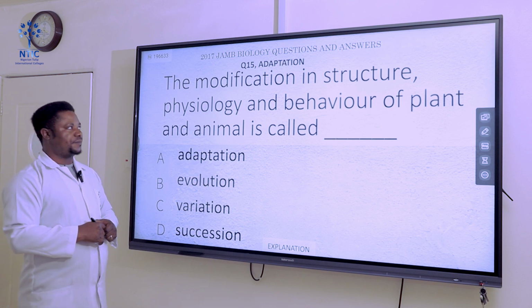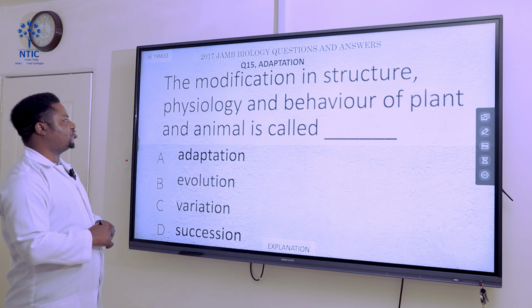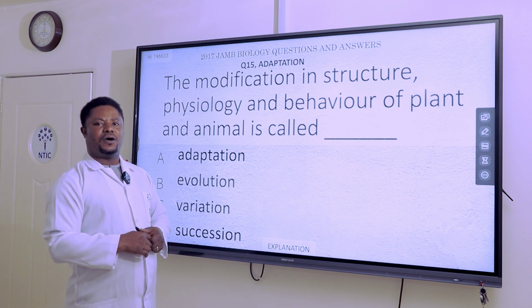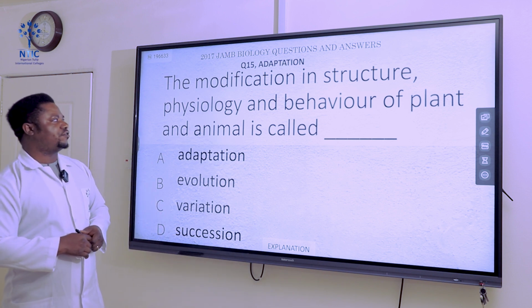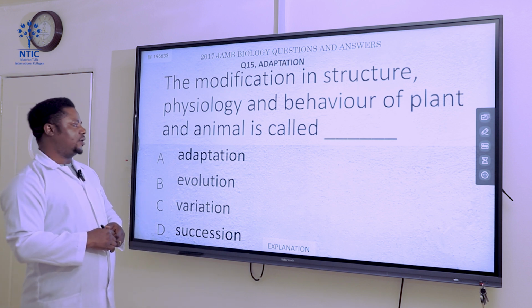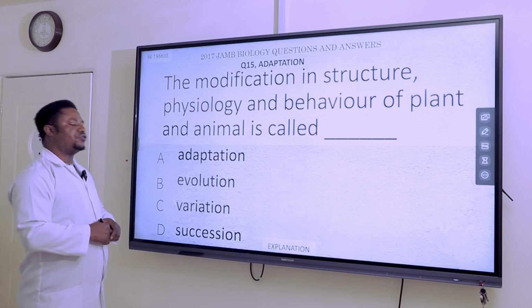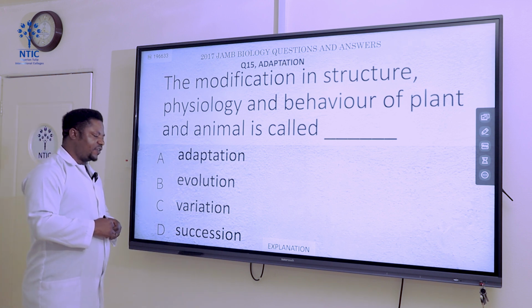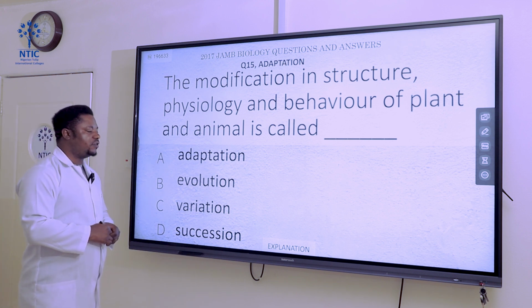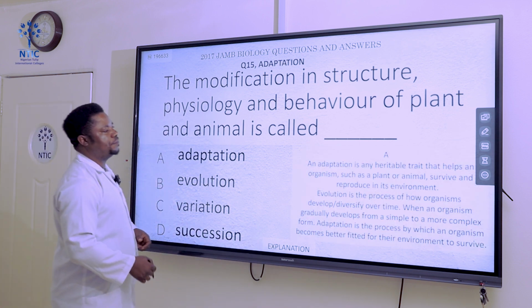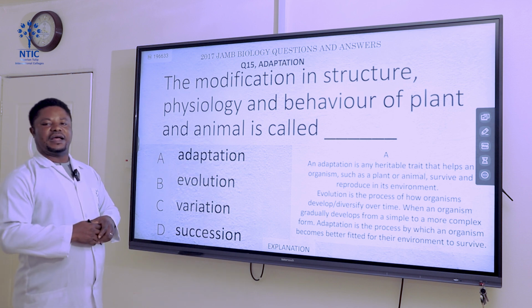Question number 15. The modification in structure, physiology, and behavior of plants and animals is called what? Now, let's look at the options. Option A says adaptation. B says evolution. C says variation. D says succession. So, which is the correct answer? The correct answer to this is adaptation.